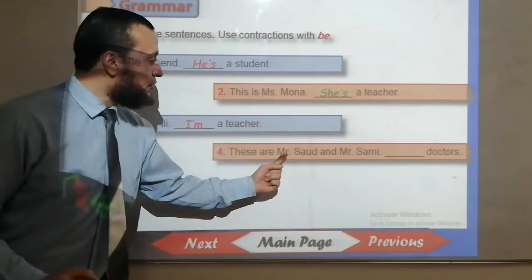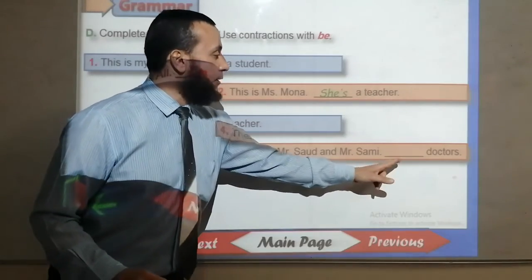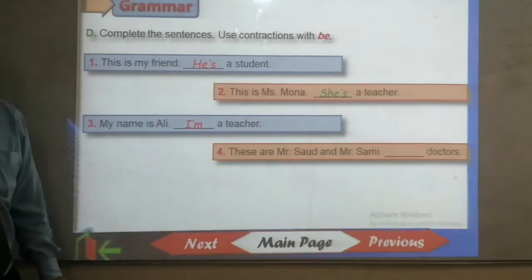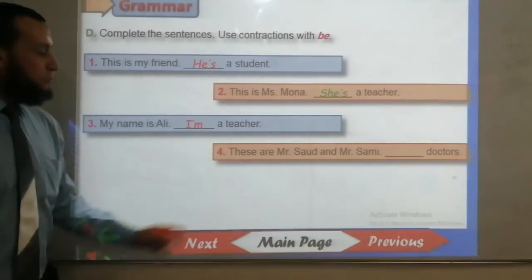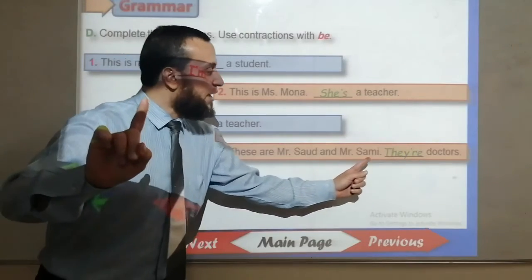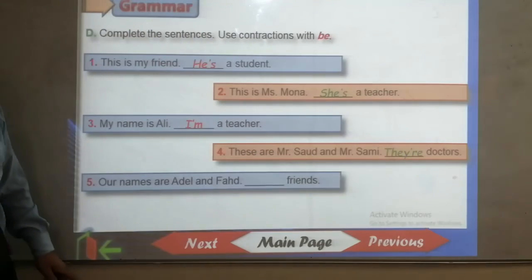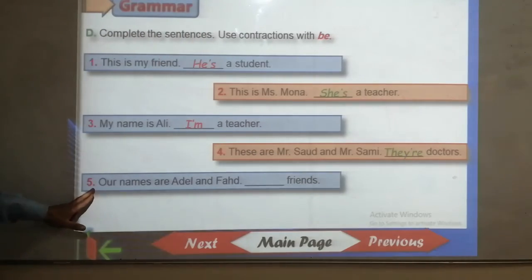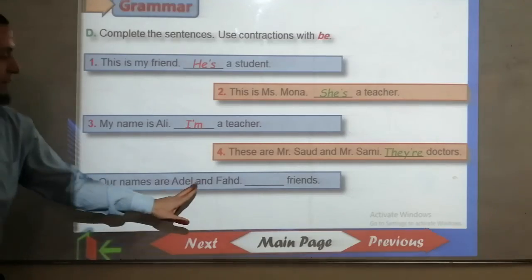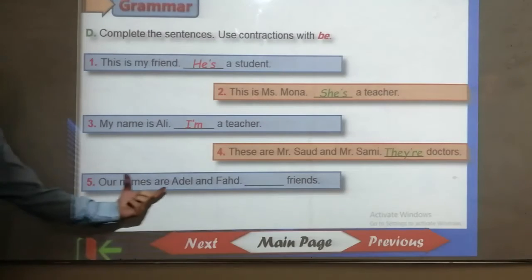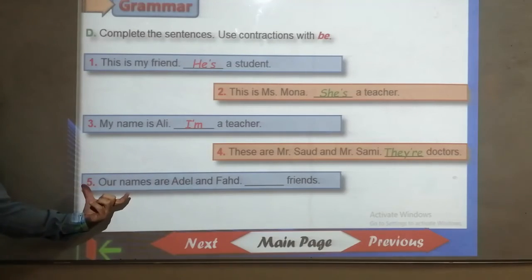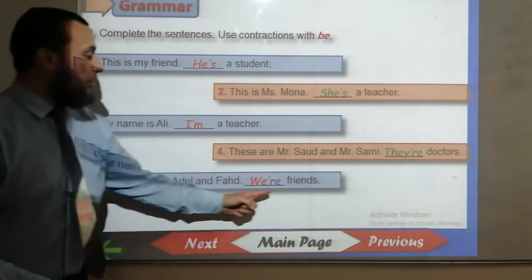These are Mr. Ali and Mr. Sammy. ___ doctors. What's the answer? No, not he's. Mr. Ali and Mr. Sammy, they're doctors. Number 5. Our names are Adil and Fahd. ___ friends. Adil and Fahd are plural. Very good. We're friends.